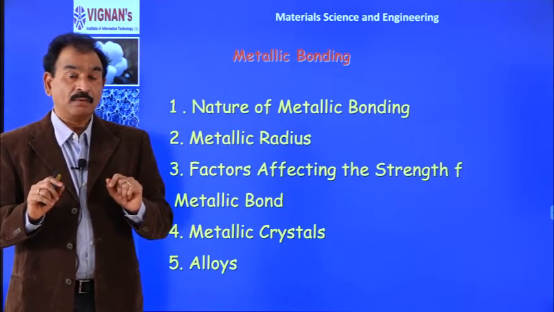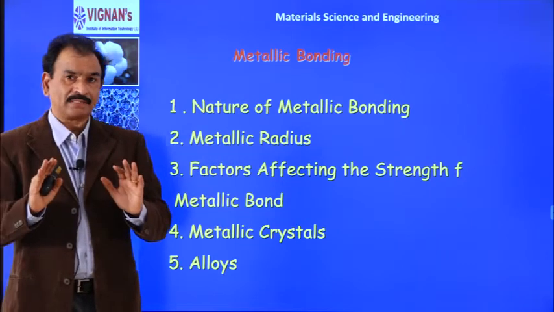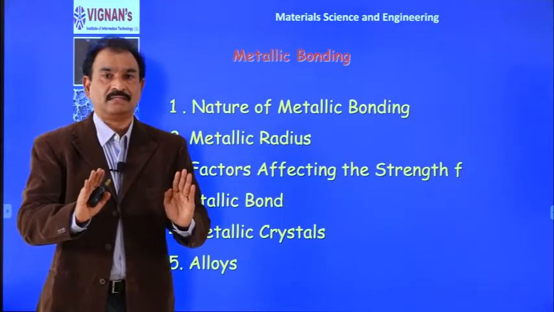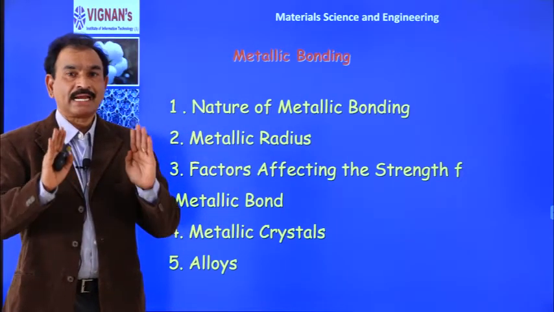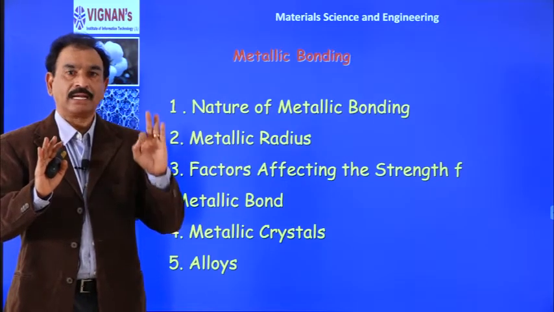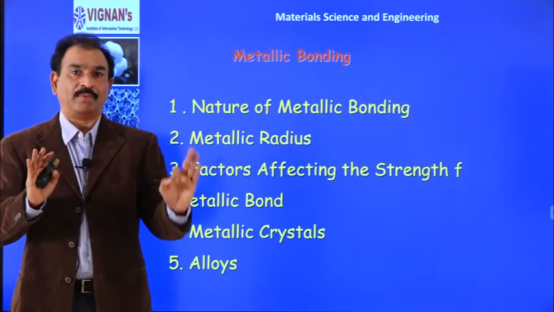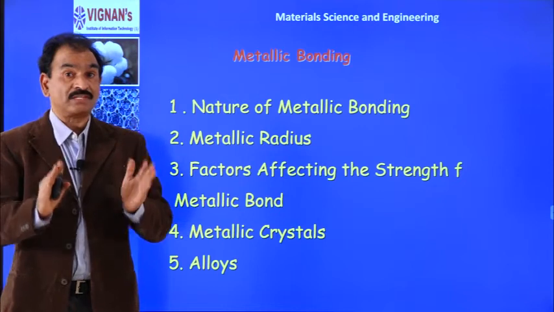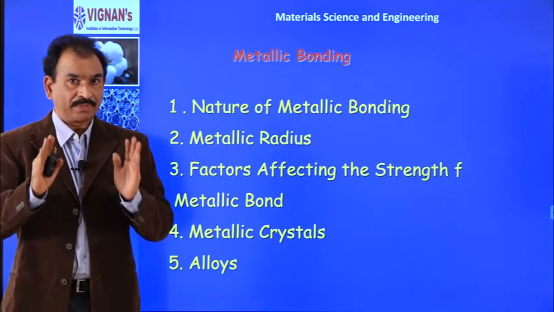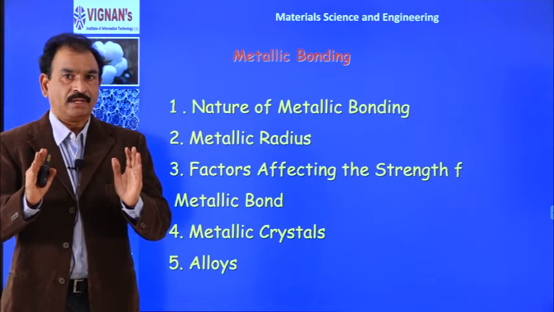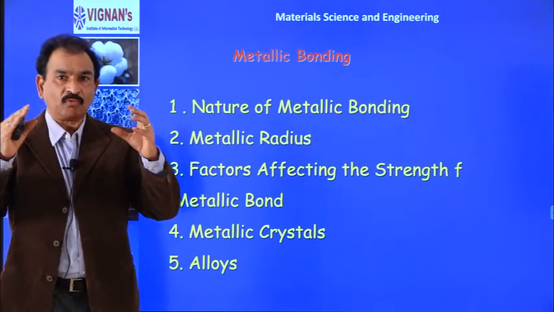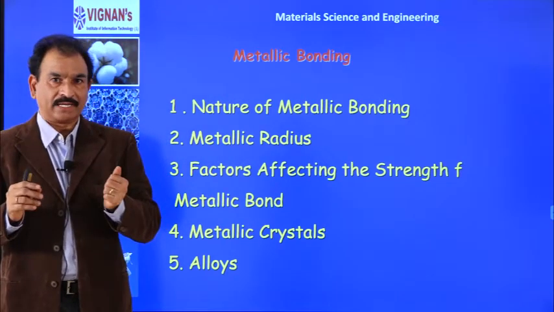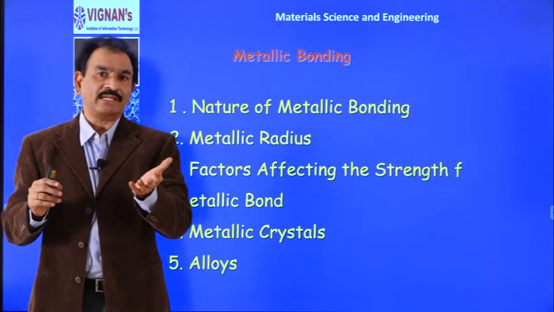Another thing is, most of the primary bonds, or all primary bonds, are interatomic forces. That means the attraction is between atoms or ions. That is called a primary bond. Whereas secondary bonds are mostly intermolecular forces, which are weak. Say, for example, we take an ice crystal. In the ice crystal, water molecules are bound together with hydrogen bonds, which are very weak. That is why the melting point of ice is low.